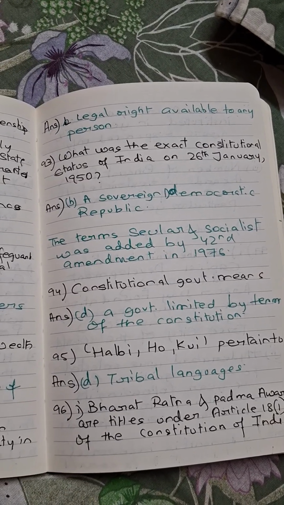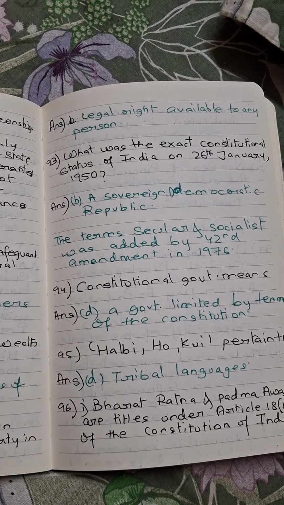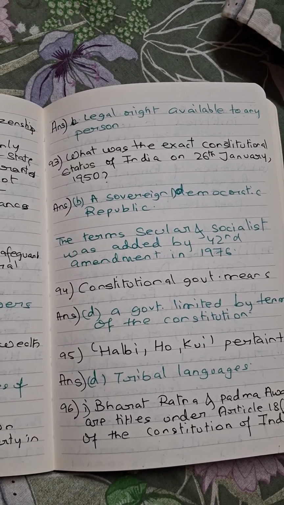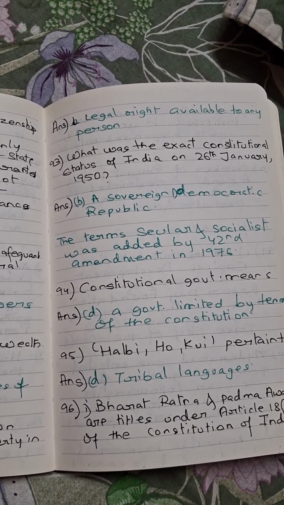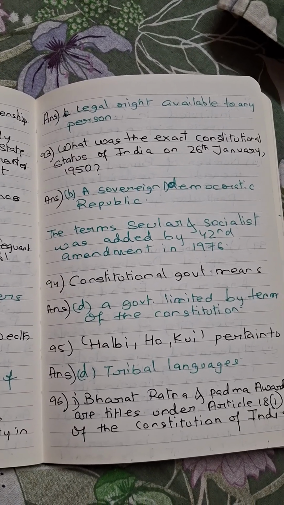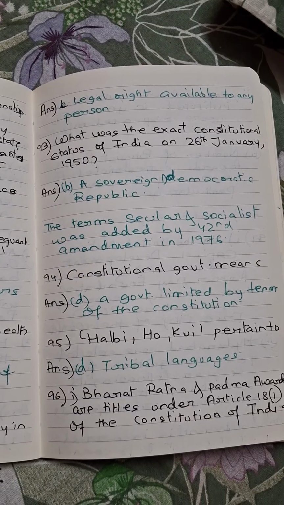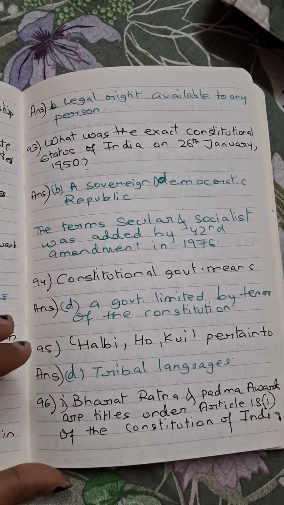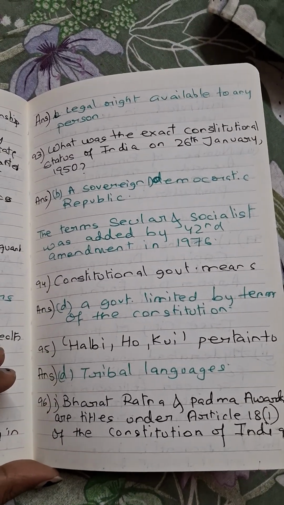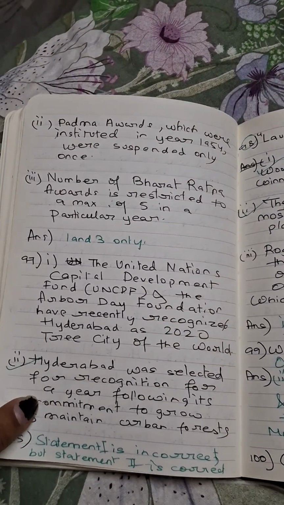So before the 42nd Amendment, only sovereign, democratic and republic were the terms in our constitution. The terms secular and socialist were added by the 42nd Amendment in 1976. What is meant by constitutional government? It means a government limited by the terms of the constitution. Halbi and Hukwi pertain to what? Tribal languages.